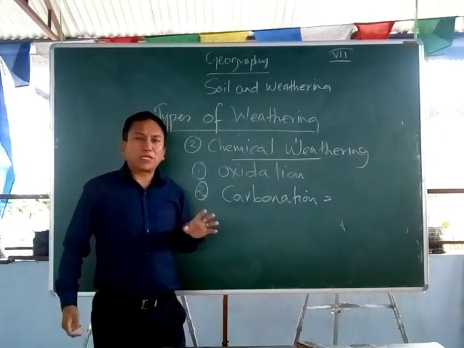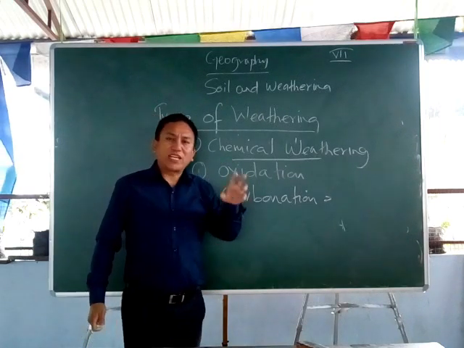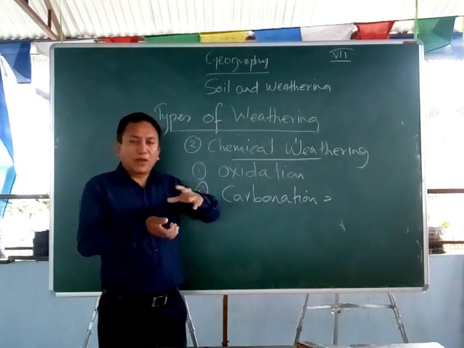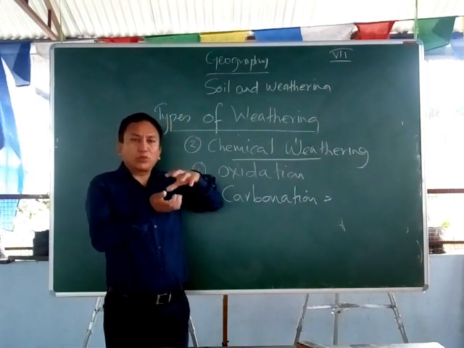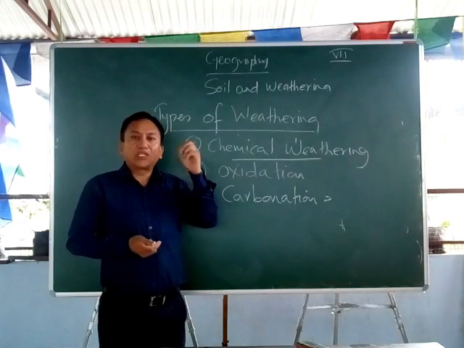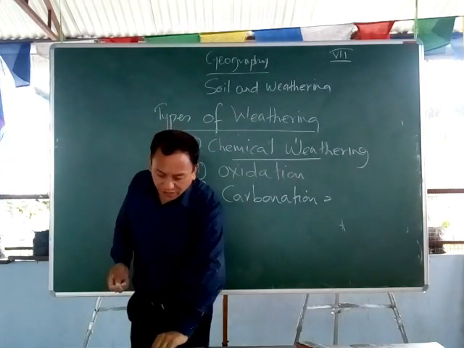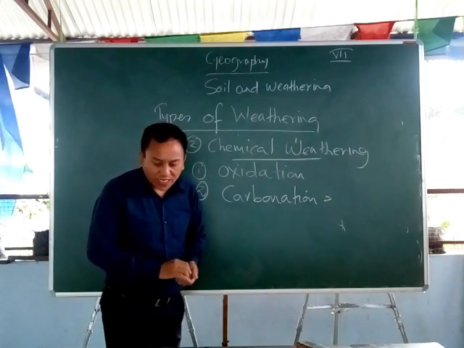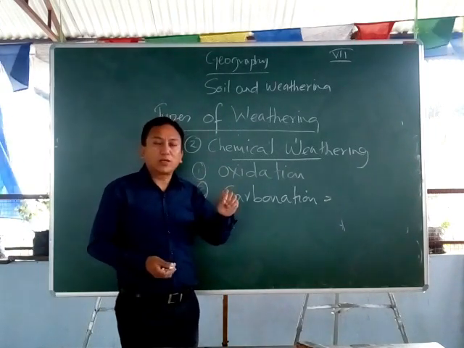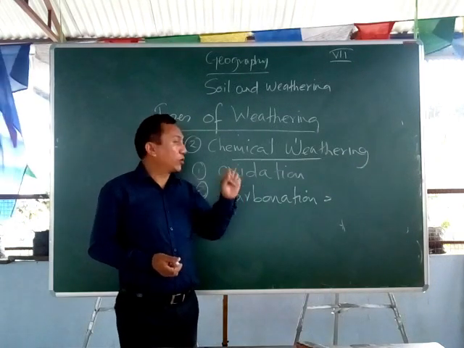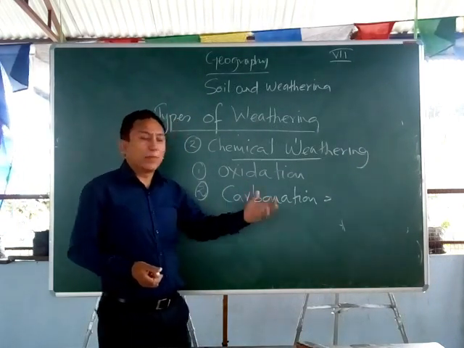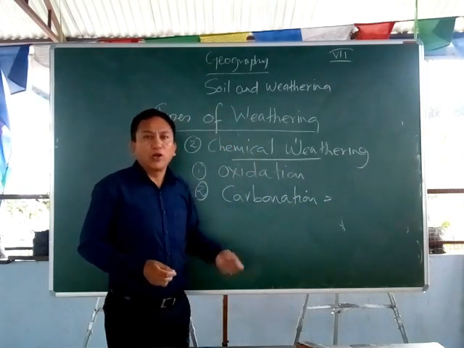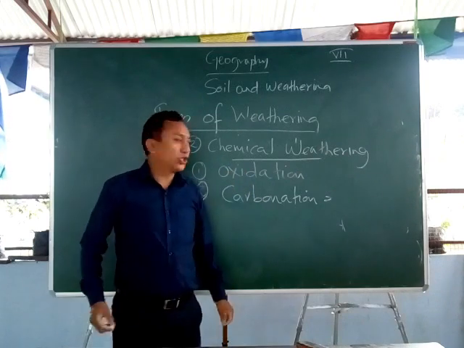Now in this process, basically the carbon dioxide that is present in the air and atmosphere mixes with the rainwater, and when the rainwater falls down, it mixes with the carbon dioxide, and this rainwater is turned into carbonic acid. So this carbonic acid falls on the rocks, whereby a chemical reaction will take place in the rock and the rocks are broken down. For instance, we have rocks like limestone, marble and chalk.